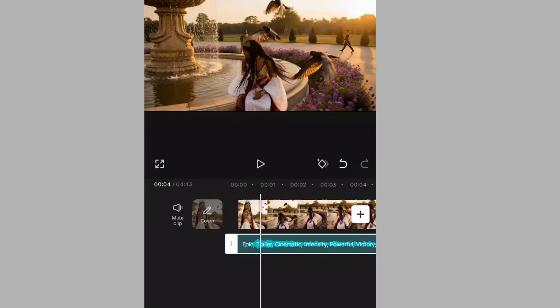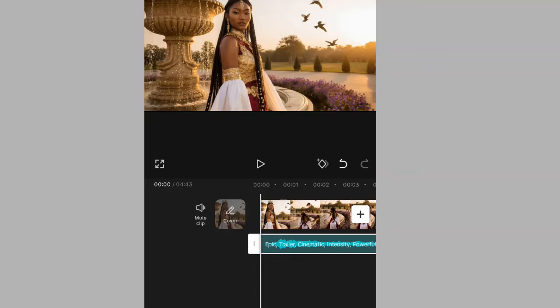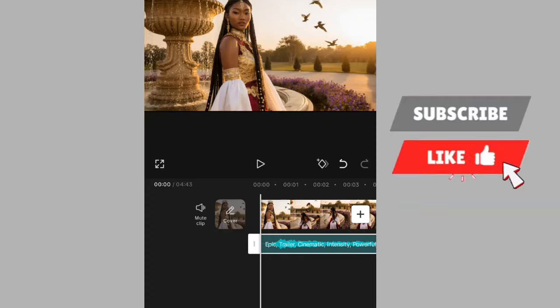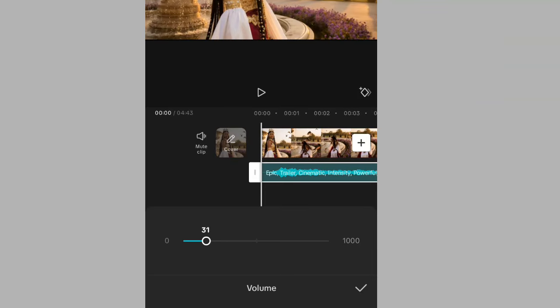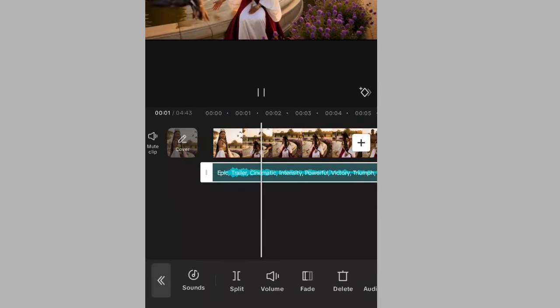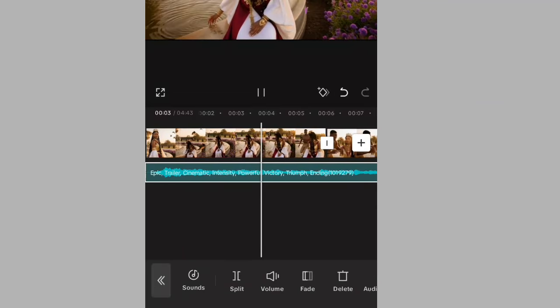Now, another thing is that don't let your background music overshadow your voice. What you need to do is, as the background music is selected, you touch the volume to reduce the volume by dragging it backward, and then you accept. You can see how it is now.